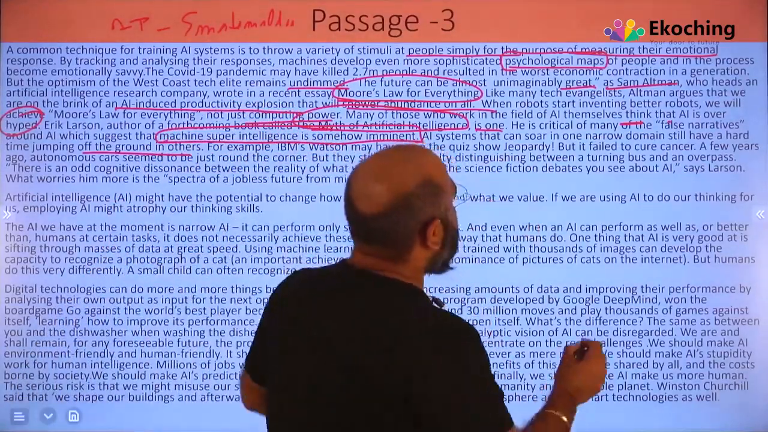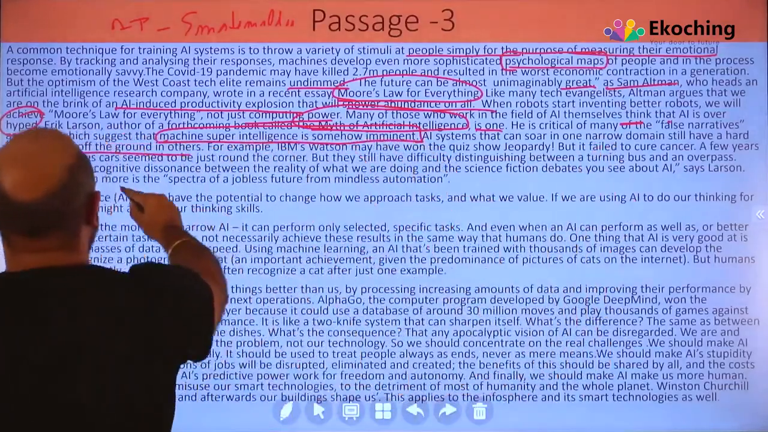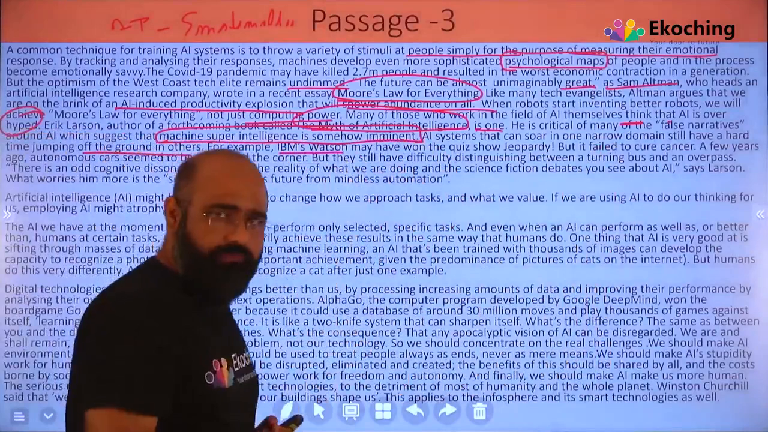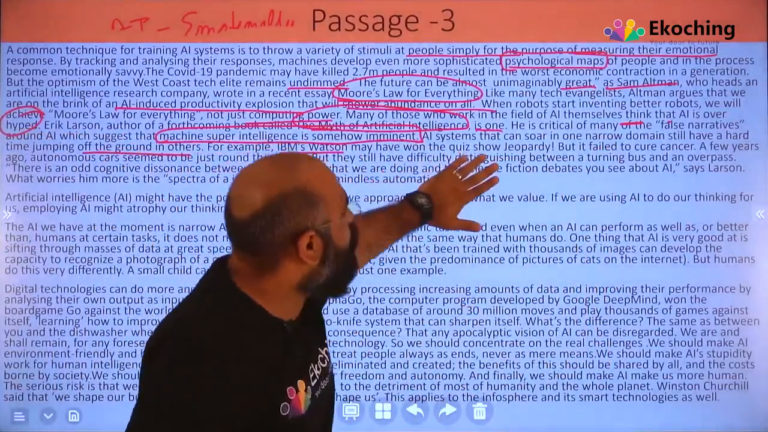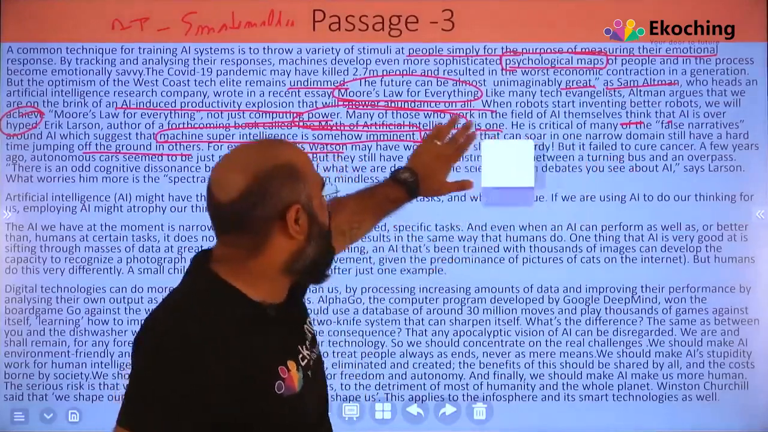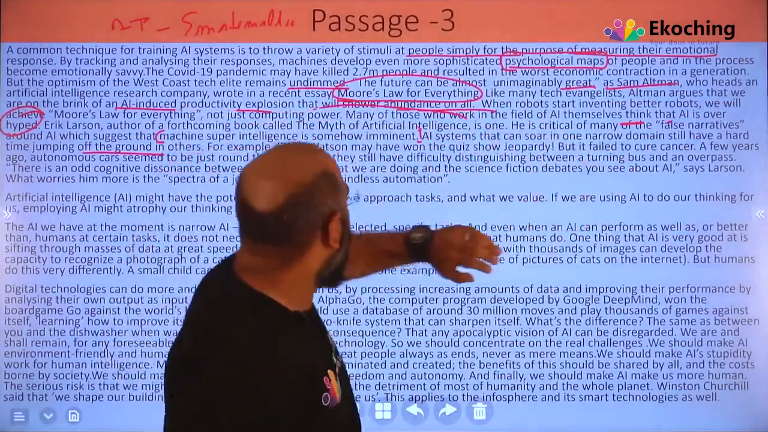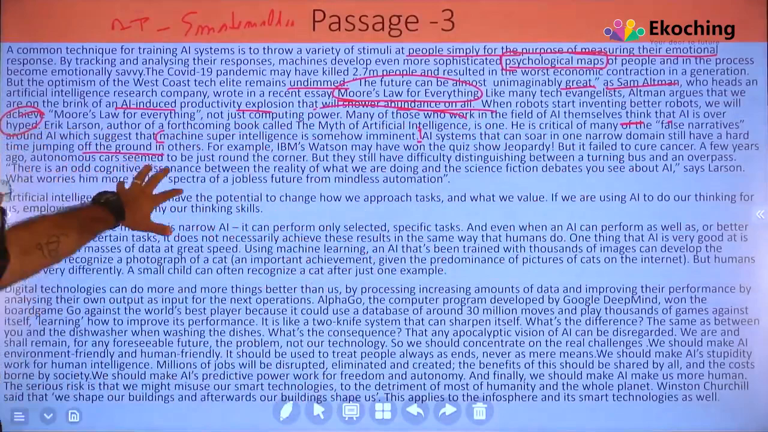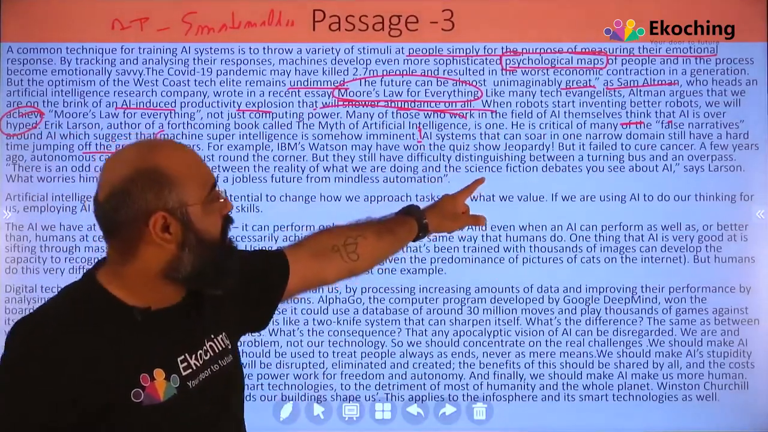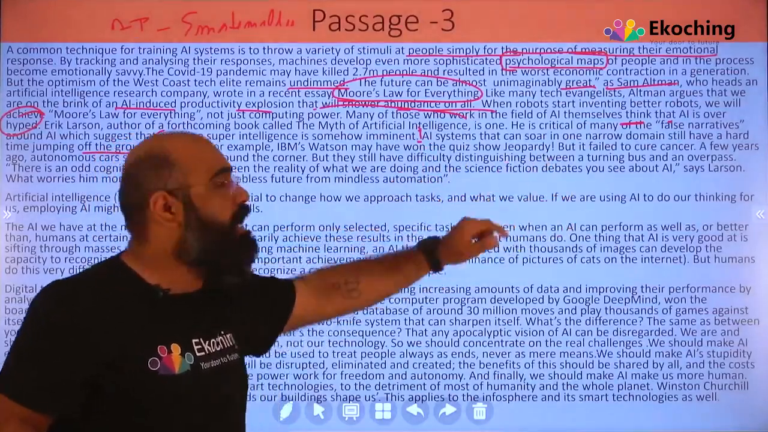AI systems that can, autonomous cars. So what they are saying, for example, IBM's Watson, he's dead by the way, had won the quiz show Jeopardy, but it failed to cure cancer. Right? We can't cure cancer. A few years ago, autonomous cars seemed to be just round the corner, but they now have difficulty in understanding between a turning bus and an overpass.